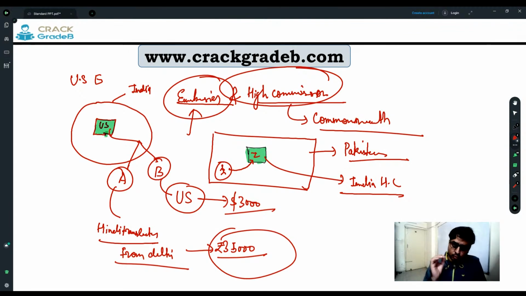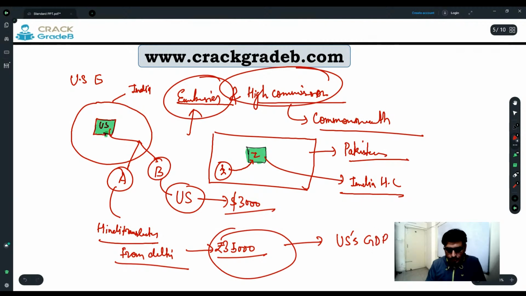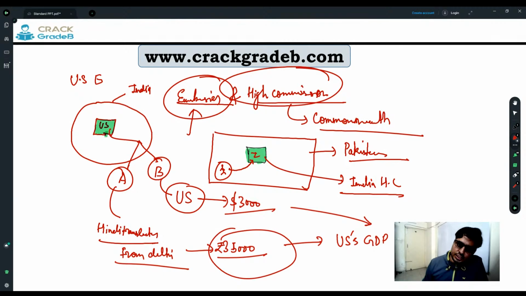So if you are working in the US embassy in India, this amount will go to the US GDP, and this amount will also go to the USA's GDP. Whereas if a person is working in the Indian embassy in any other country, whatever income or salary he draws is going to be part of India's GDP.